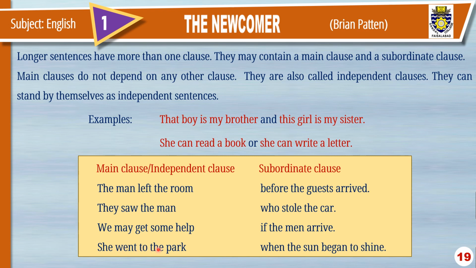She went to the park is the main clause because if you remove this clause, since it conveys the complete meaning, she went to the park, ये हमें कंप्लीट मीनिंग कन्वे करता है, इसलिए इस पार्ट को आप मेन क्लॉज या इंडिपेंडेंट क्लॉज कह सकते हैं.